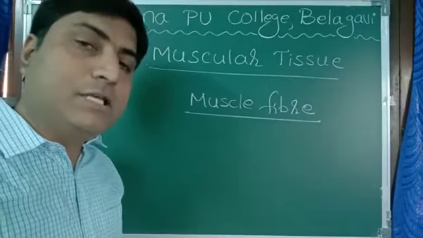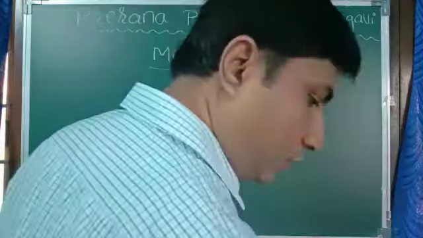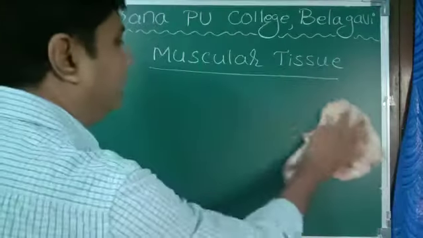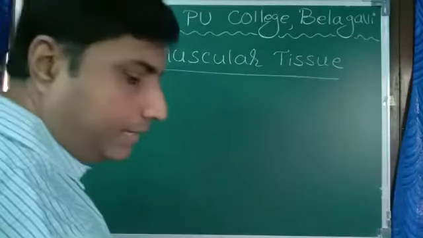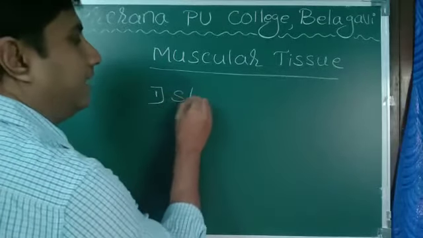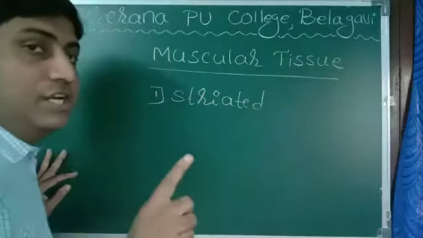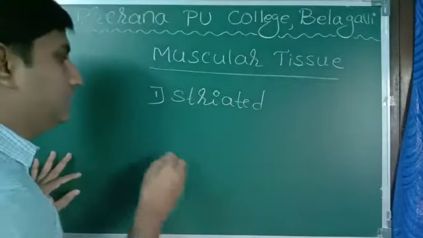Now these muscular tissues are of three types. There are three types of muscular tissues: striated, first category of muscles.